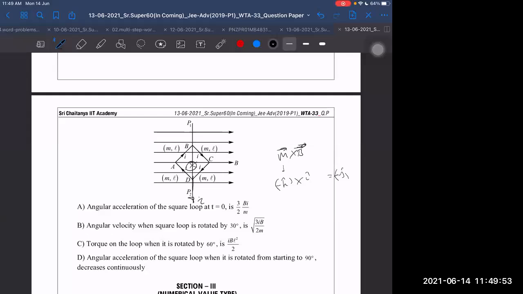This side is the torque. Then this point will be tending to go down and this will be tending to go up.